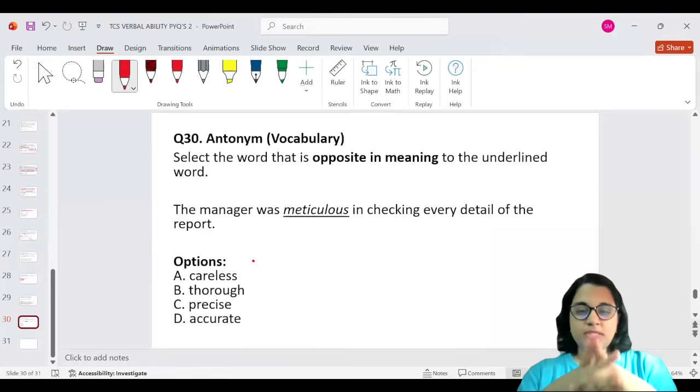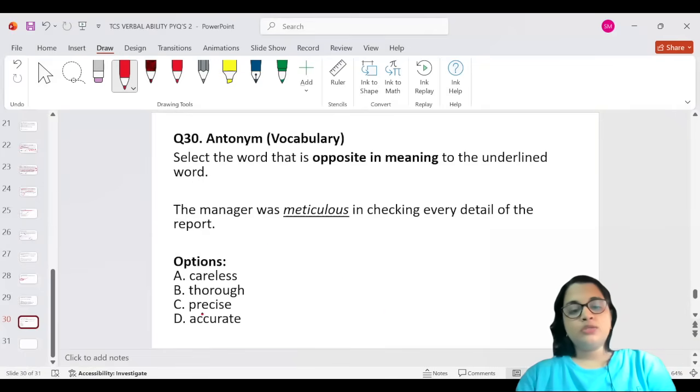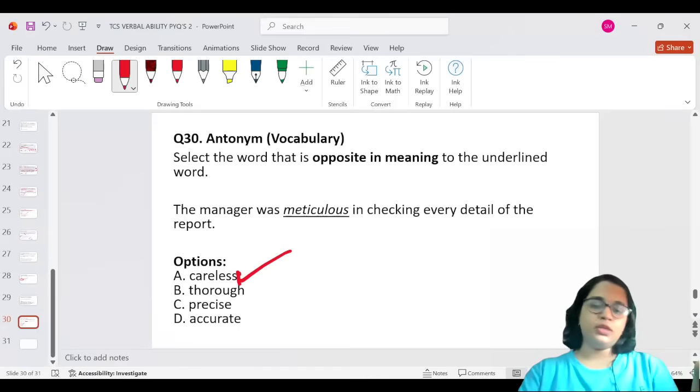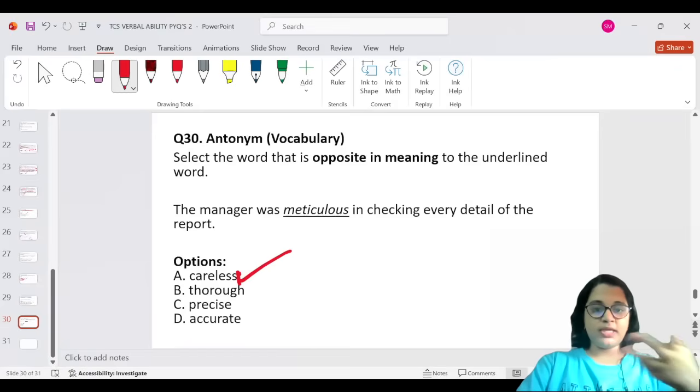Select the word that is opposite in the meaning. So the sentence was the same, but the previous one was the meaning, and now it is the opposite. Maybe it would have come in 2 different papers. All right, I think this should be easy for you to identify. If meticulous means thorough, precise, and accurate, then the opposite is careless. That is the obvious answer that one can say. Obviously the meaning would be careless.